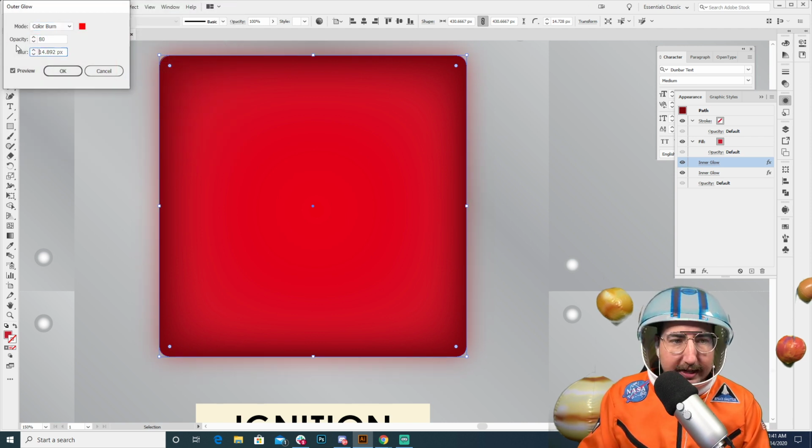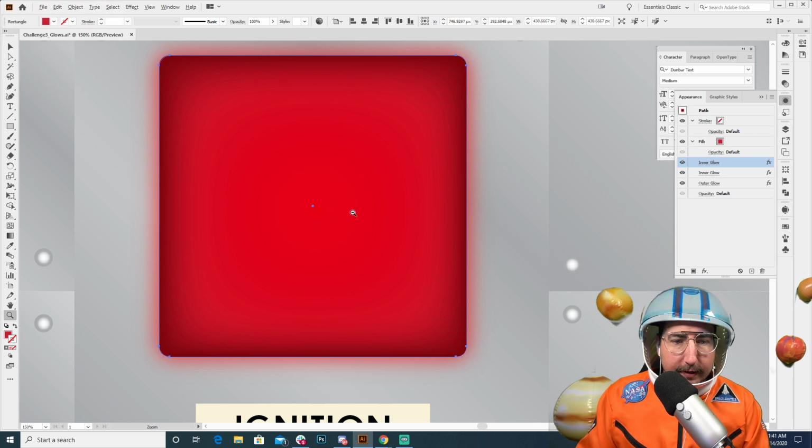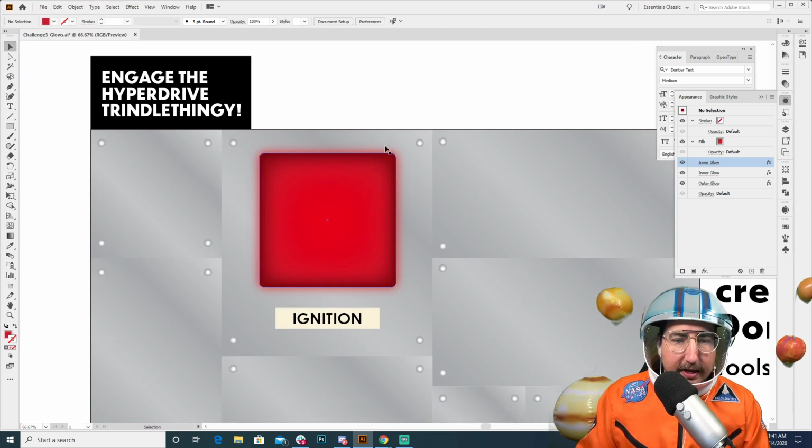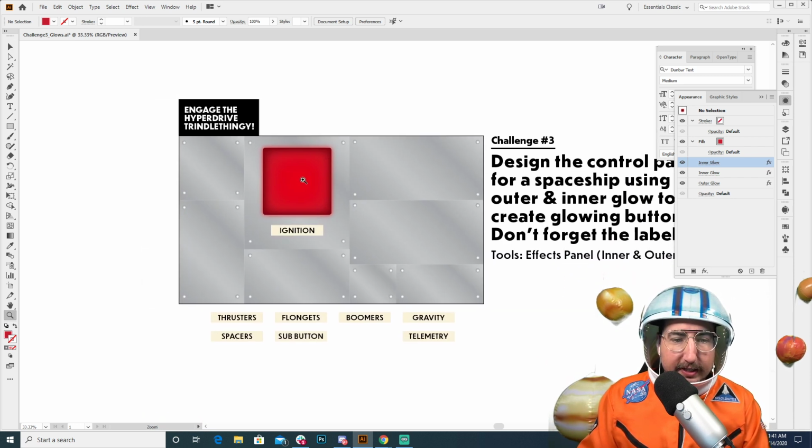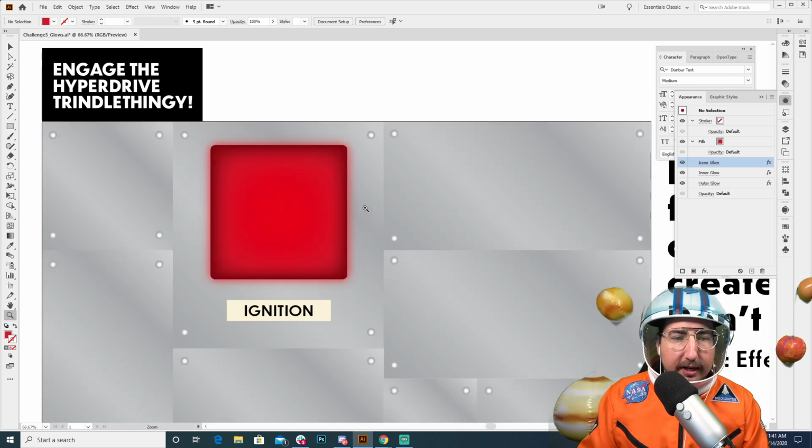Let's change this to like 80% to make it really glow. And change this to maybe 15 pixels. There we go. So now if we zoom out, you can see it really looks like it has a kind of light glow to it. If we zoom out even more, you can see that this ignition button is starting to look like a button.